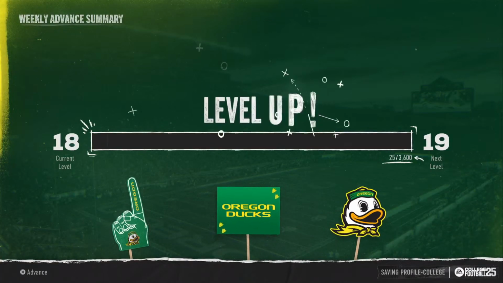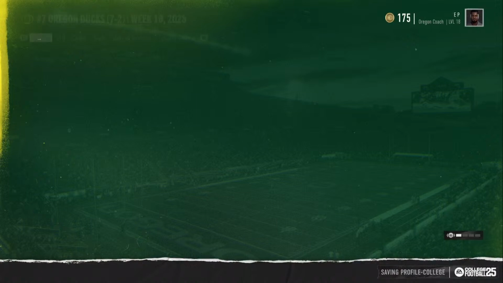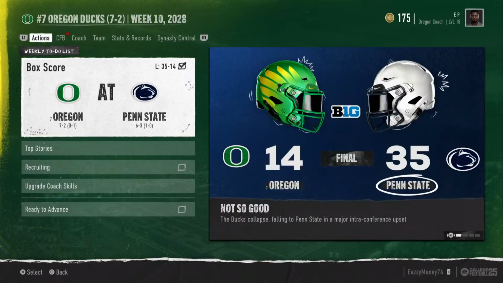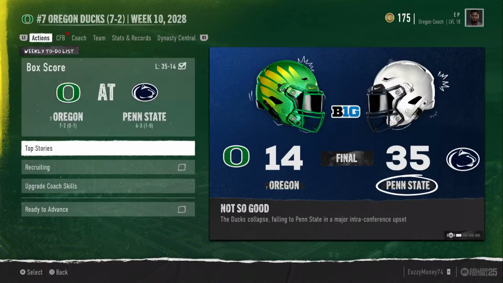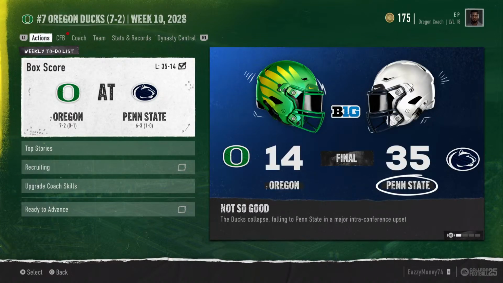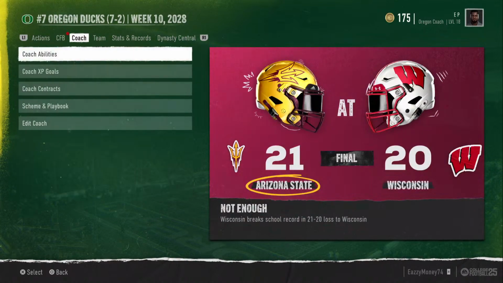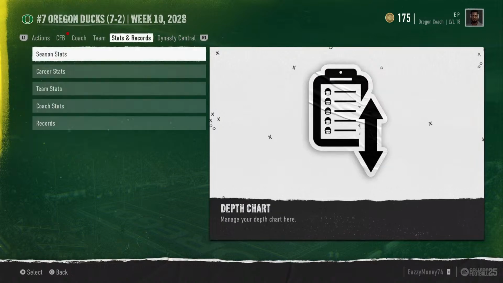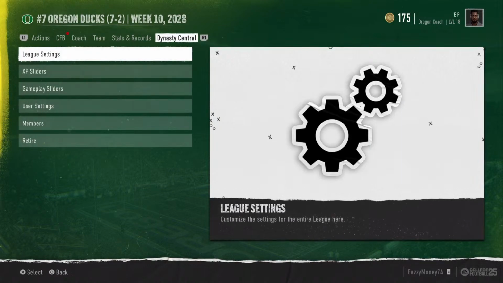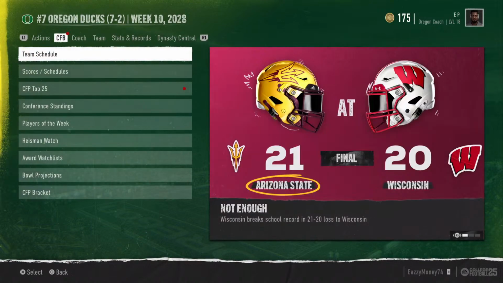Entering weekly advanced summary screen. Entering Dynasty Hub screen. Top store, UDocs score is selected. CFP, coach, team depth chart, stats record seasons, dynasties, coach, CFP team schedule.